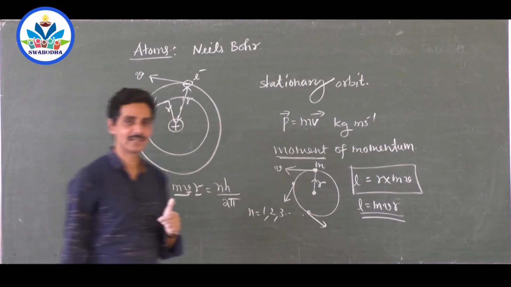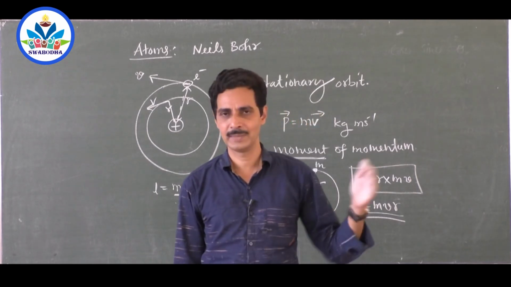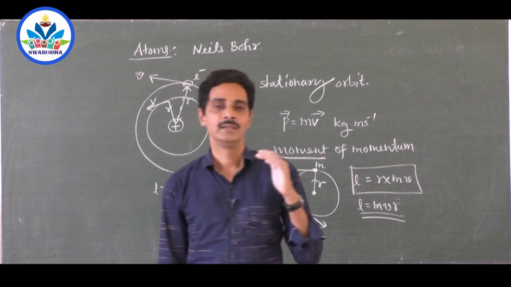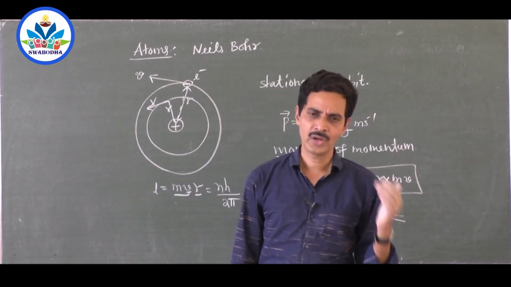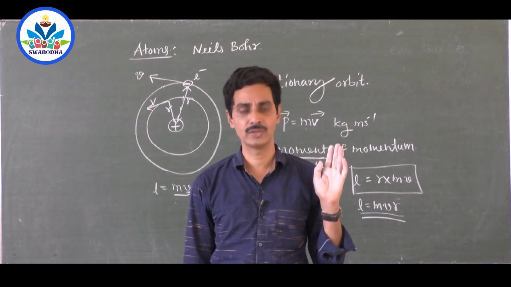So this is a major change made by Bohr in describing his model. So Bohr's model says almost all the mass and the entire positive charge is concentrated in the central part called the nucleus.